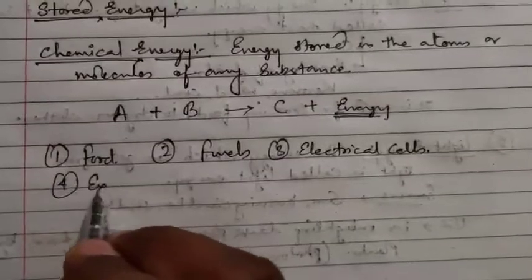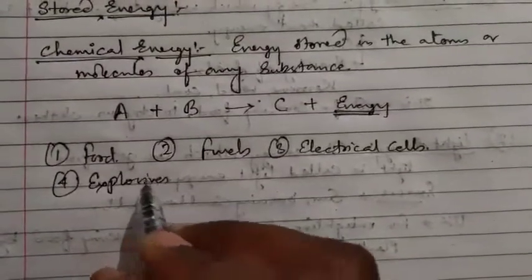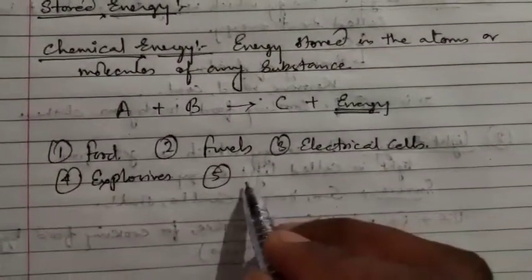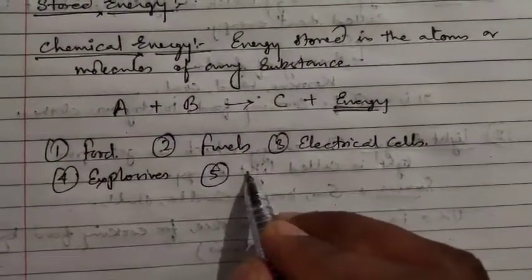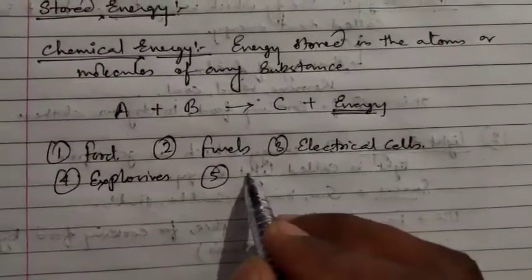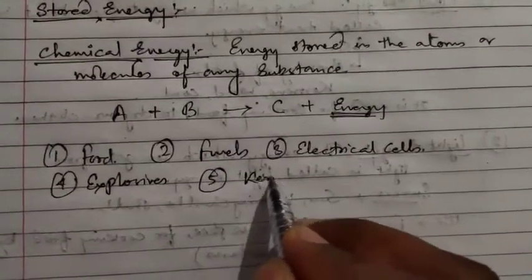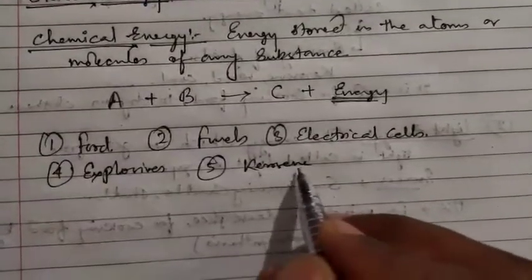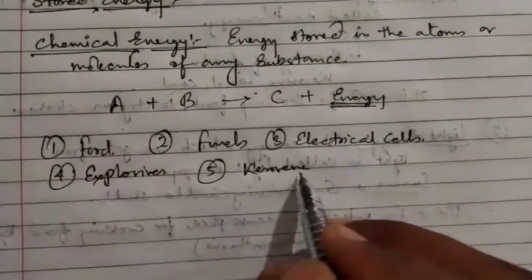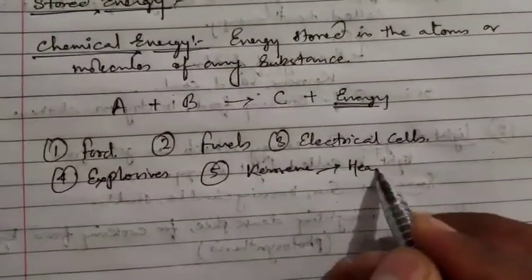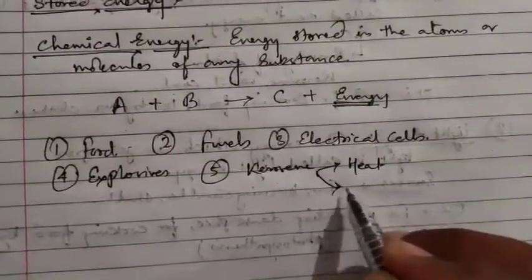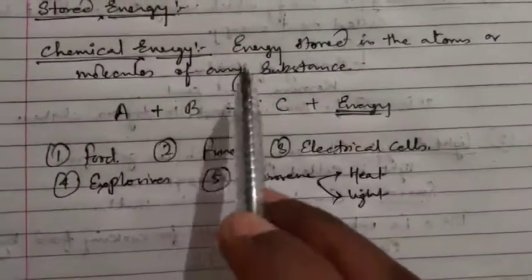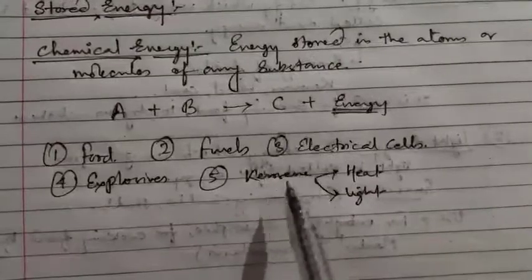Next, explosives. These are substances which contain chemical energy. If we are talking about any fuel, suppose kerosene, it also has chemical energy stored in it. When we use kerosene, it can give us a different form of energy in the form of heat, or it can give light energy. Like this we can say that energy stored in the atom or molecule of any substance is called chemical energy.